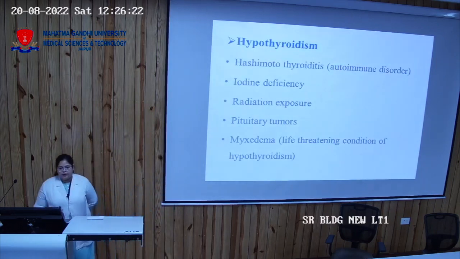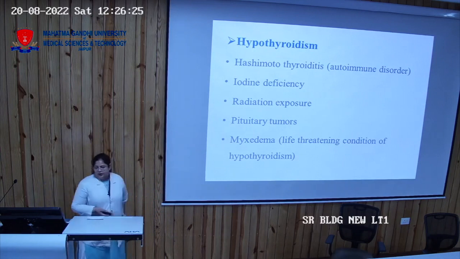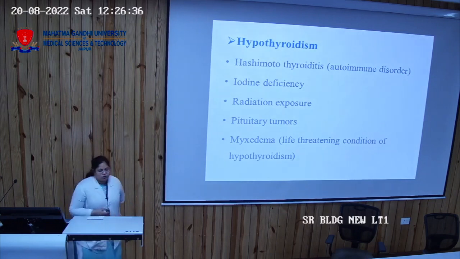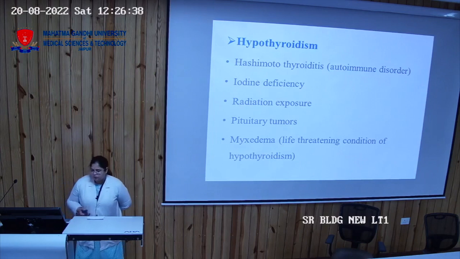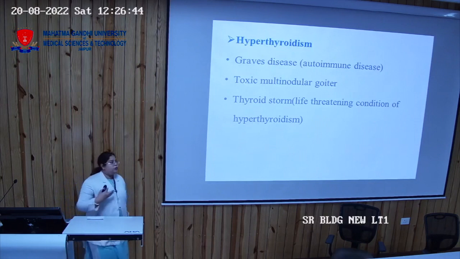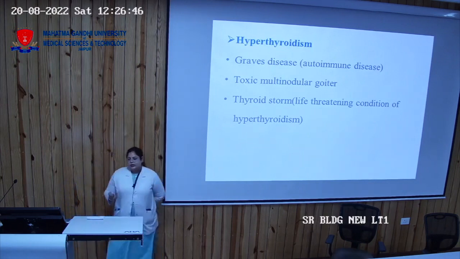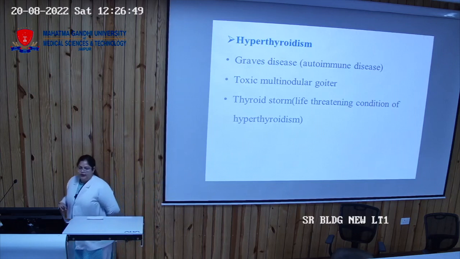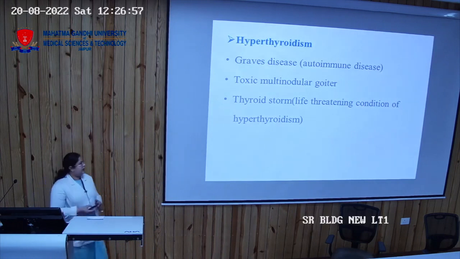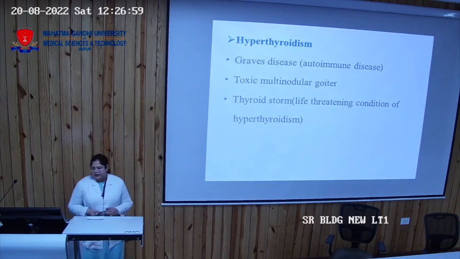Then the causes of hypothyroidism: Hashimoto thyroiditis, iodine deficiency, any radiation exposure, any pituitary tumor, and myxedema. It is a life-threatening condition of hypothyroidism. Then for hyperthyroidism, the autoimmune disease is known as Graves' disease. In this, thyroid antibodies are present. Then toxic multinodular goiter and thyroid storm. It is again a life-threatening condition of hyperthyroidism.